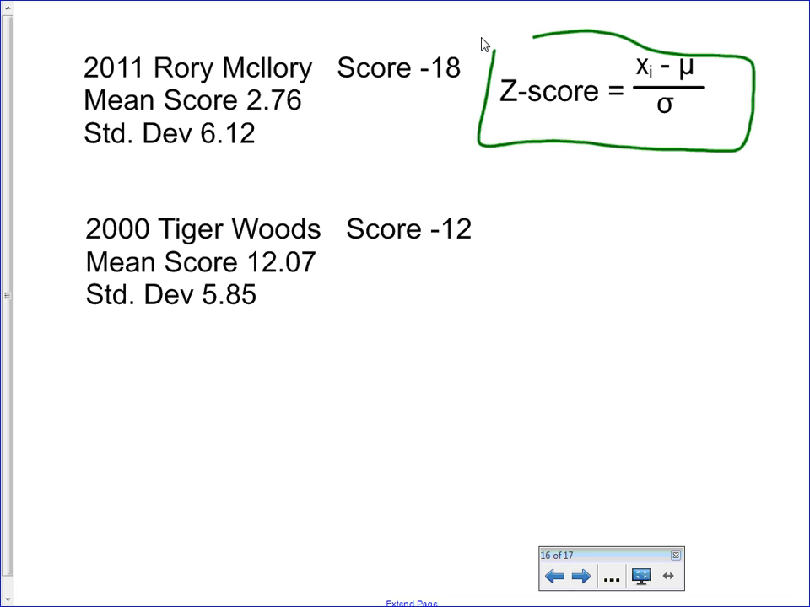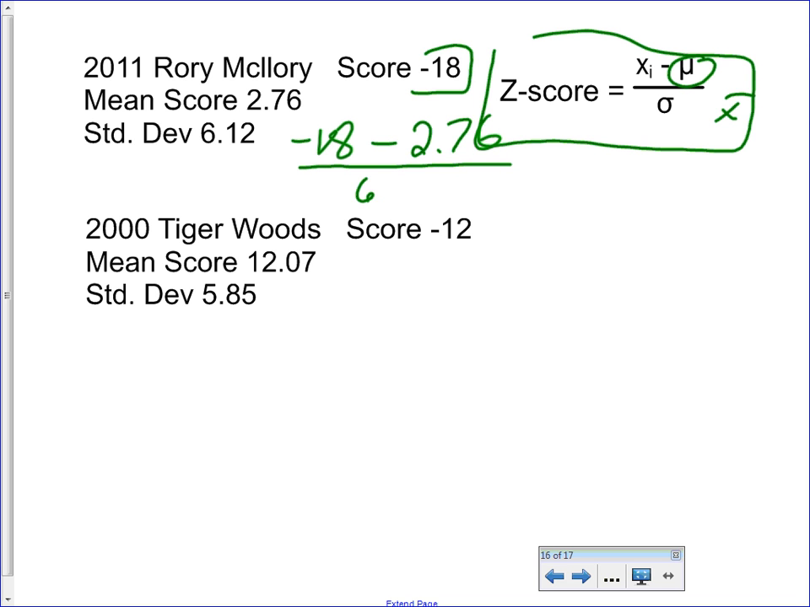And the z-score in and of itself is meaningless. Z-score is you take Rory's score, negative 18, and you subtract the mean score for the entire tournament. This is, of all the players in the tournament, their average score. And you'll notice we're using mu and not x bar because we're comparing to the entire population. And then we're going to divide by the standard deviation of the entire population.